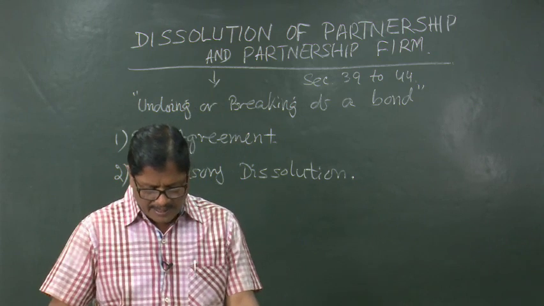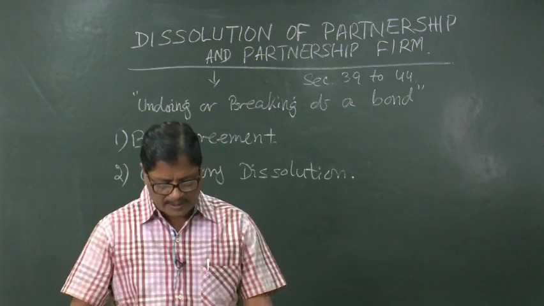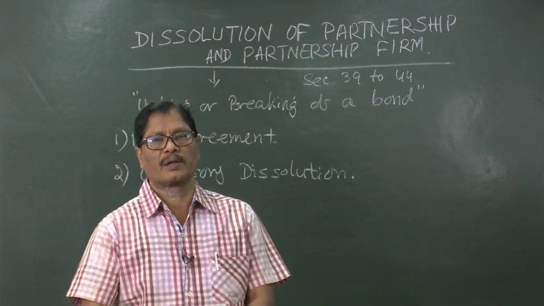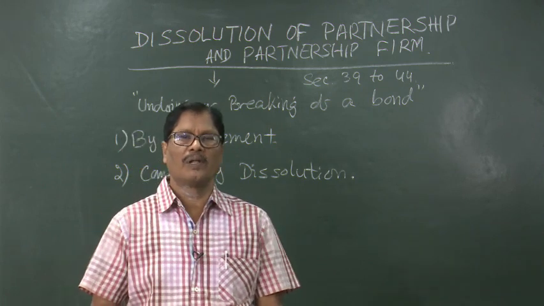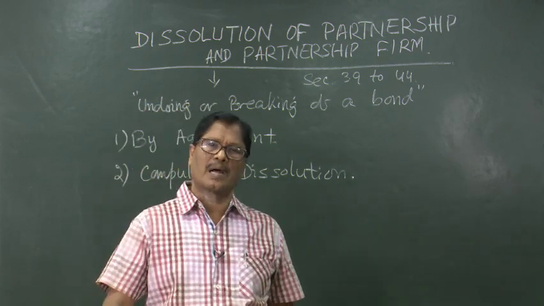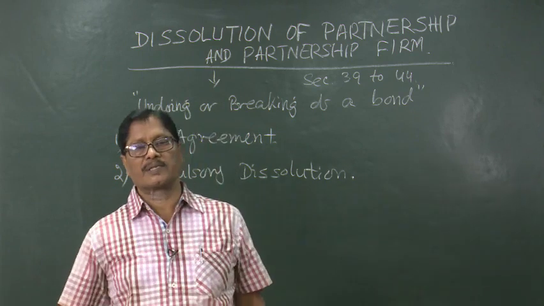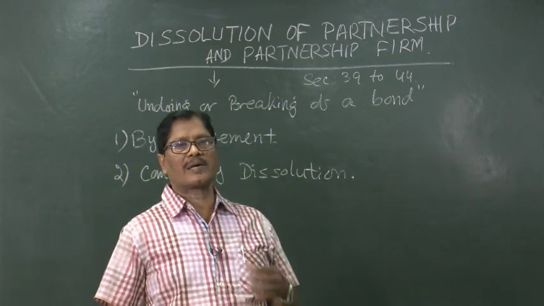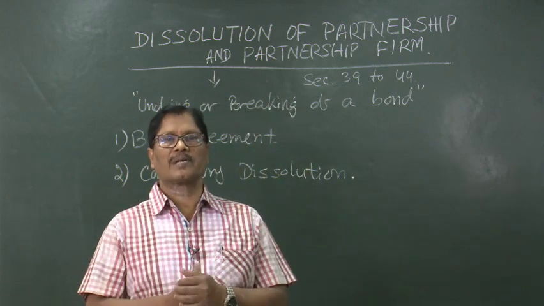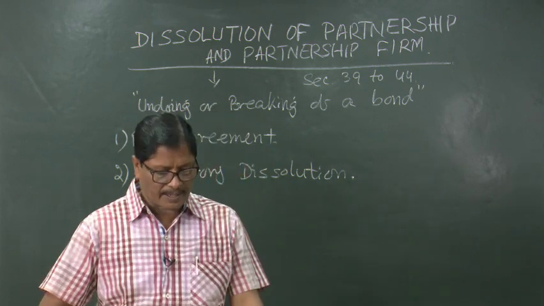Where the partnership deed includes any provision regarding the happening of the following, that is expiry of the period. That means, if the business was only for 2 years, after 2 years it will come to an end. If it was for 10 years, after 10 years it will come to an end. Similarly, completion of the specific venture. Suppose the partnership firm has taken a venture to construct a building or a bridge. After the completion of the bridge, naturally it comes to an end, because the venture has already been completed.